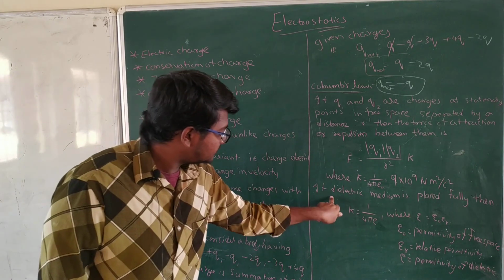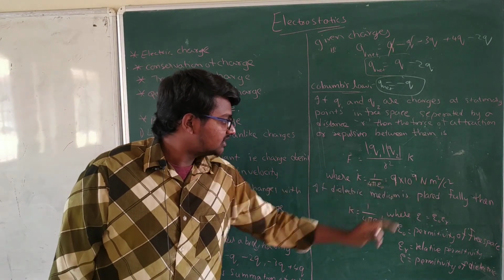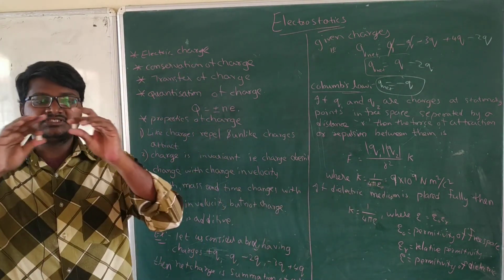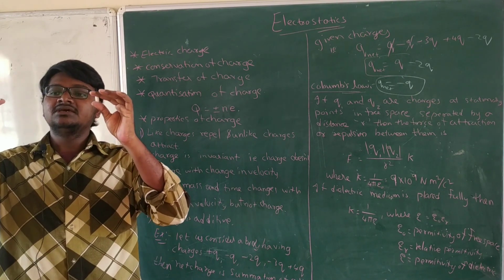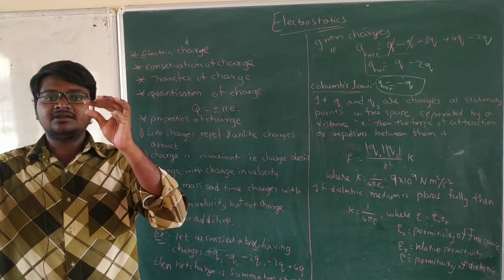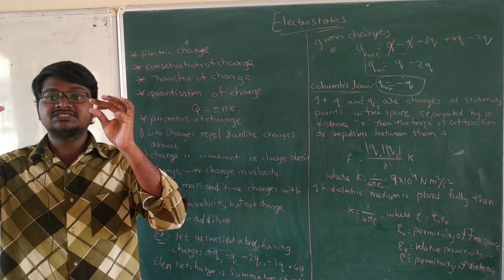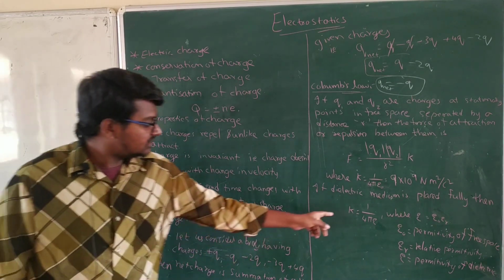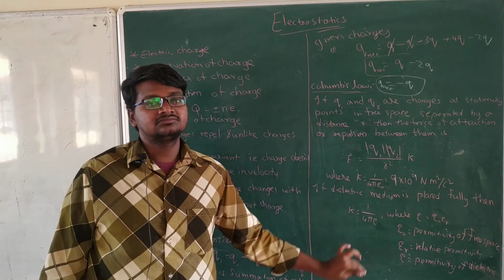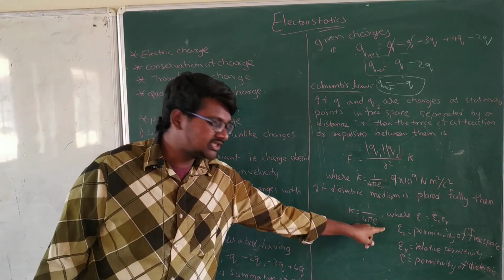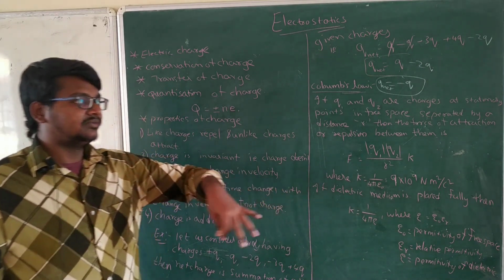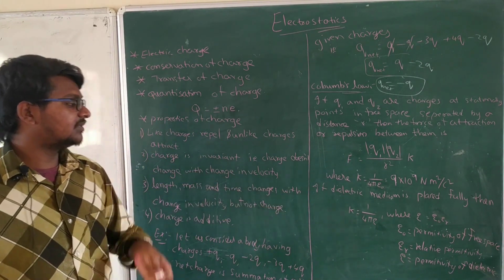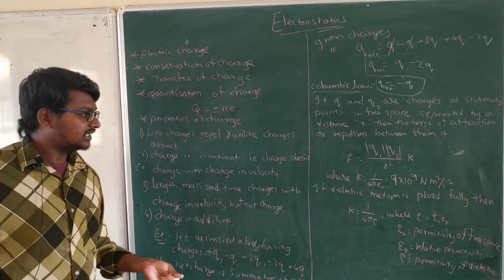Let's see. A dielectric medium is placed fully, meaning the distance between them is r, we know that, but that distance is completely filled with some dielectric medium like water or anything. Then k is equal to 1 by 4 pi epsilon, simply. Or you can keep epsilon m here, meaning epsilon of a medium, meaning permittivity of the medium.